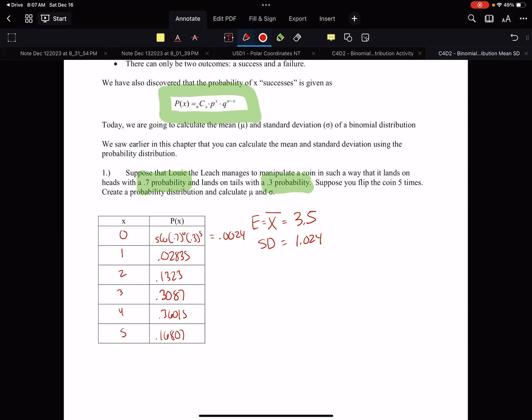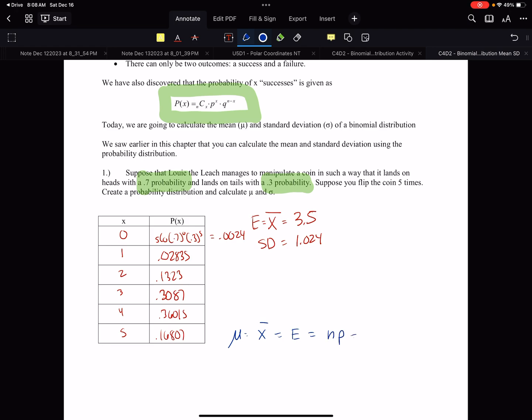Now, the shortcut of all shortcuts in this scenario is this. On the next page, on the top, it got our shortcut formulas. So our shortcut formulas, well, mean, which is x bar, which is the expected value, is n times p.